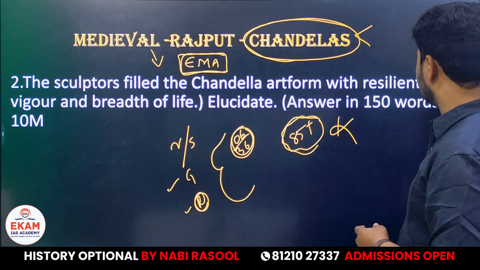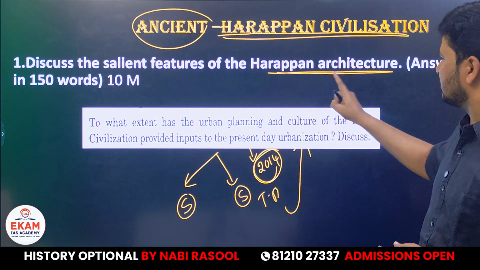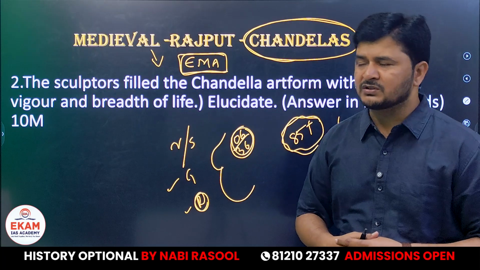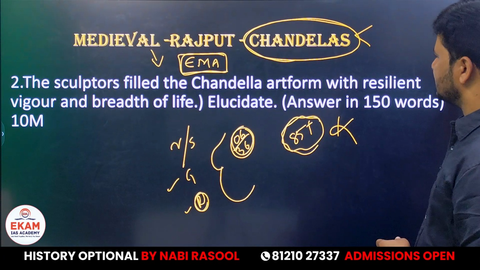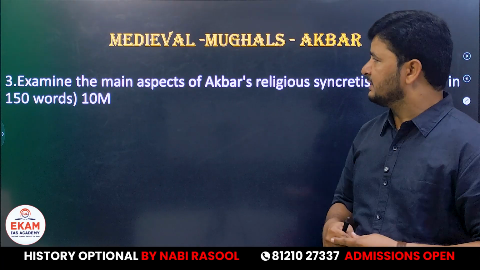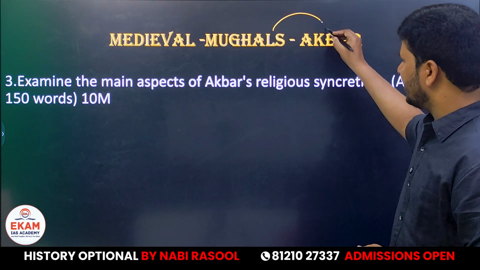The first question, on the Indus Valley Civilization, Harappan Civilization, talks about architecture, Harappan architecture. The second question also talks about architecture, followed by sculpture. Then how about the third one? Once again, a question from medieval, that is from the Mughals. To be specific, we have Akbar.